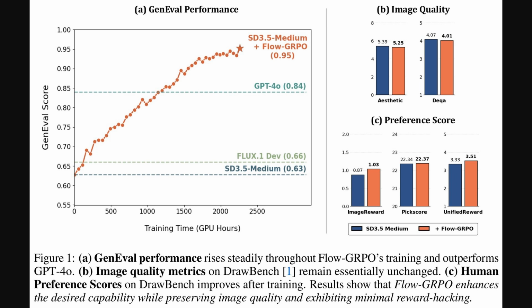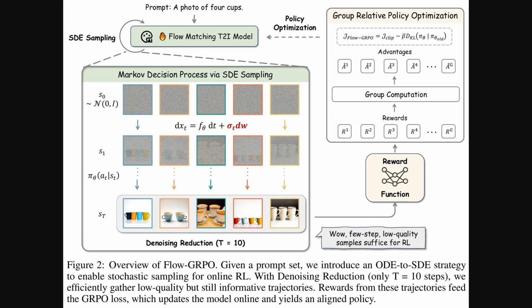Crucially, other plots show that standard image quality remains high, and scores from model-based reward systems like PickScore, which predict human preferences, also increase. This indicates improved capabilities without that tricky problem of reward hacking, where the AI just learns to game the score. So, how does Flow-GRPO achieve these improvements?